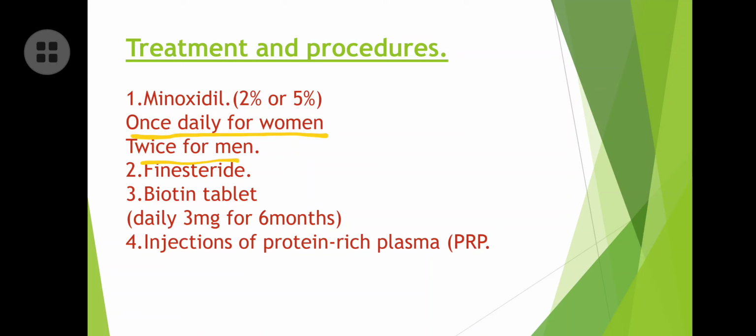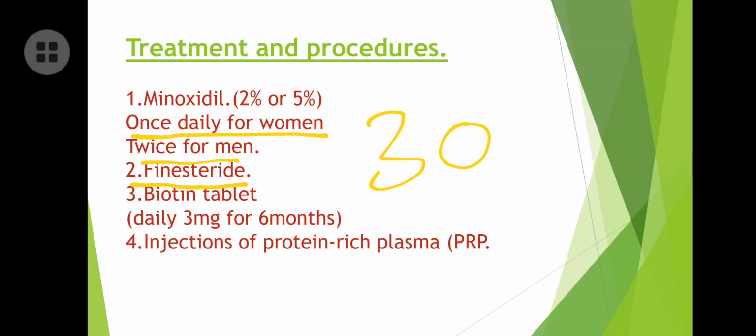And finasteride is also a prescription-based pill. It is only administered to men, not to women. And a biotin tablet also, daily 30 mg. You have to take a minimum of 30 mg daily for 6 months. Actually, this treatment is based on 6 months only. Then only you will experience some improvement in your hair. It should be taken for a minimum of 5 to 6 months.